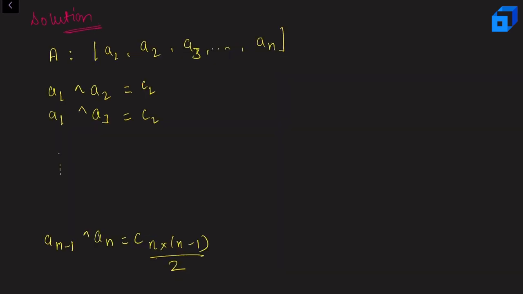Let's say we are given some general array and it has elements a1, a2 up to an, right? So the first thing that I want you to do is calculate each and every type of coin you can have. So what we can do, we can just run two for loops and we'll calculate a1 XOR a2, a1 XOR a3, and in this fashion each and every single pair that we can create. And let's say those values are denoted by c1, c2 up to cn. So we have an array C which consists of some coins, right?